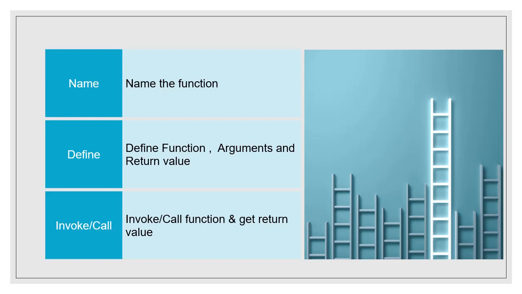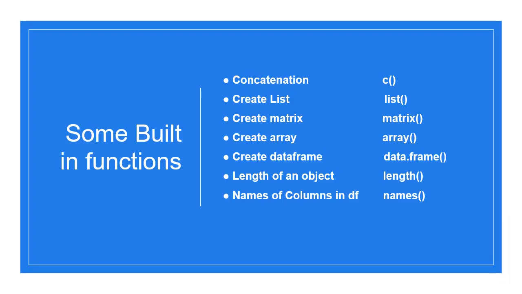When this statement is not found, then the last evaluated value would be returned. Value here is an expression. For returning more than one value, we need to return a list. When nothing is to be returned, NULL is returned. Some of the built-in functions we have already come across in the previous videos have been shown on the screen.